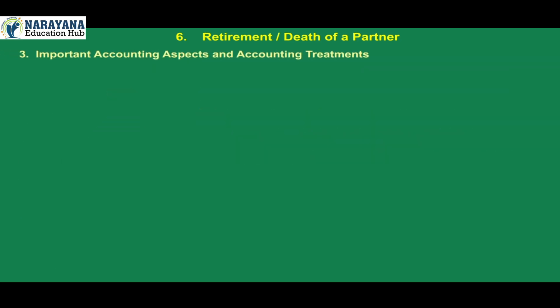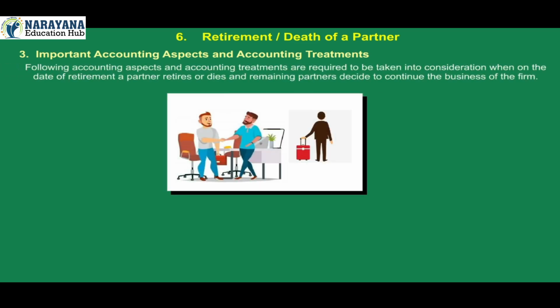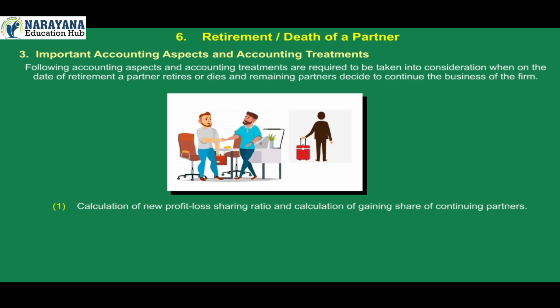3. Important accounting aspects and accounting treatments. The following accounting aspects and accounting treatments are required to be taken into consideration when, on the date of retirement, a partner retires or dies and the remaining partners decide to continue the business of the firm. 1. Calculation of new profit-loss sharing ratio and calculation of gaining share of continuing partners. 2.